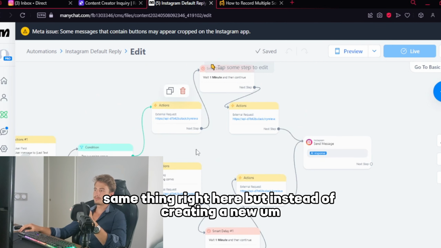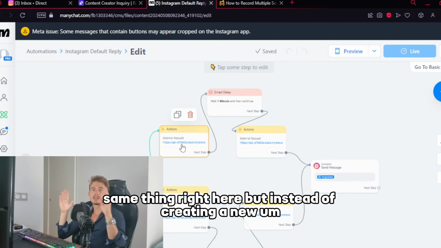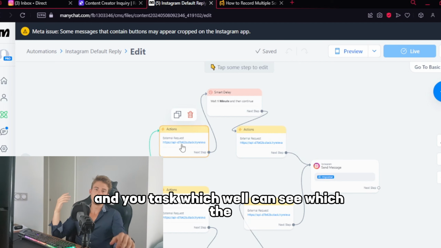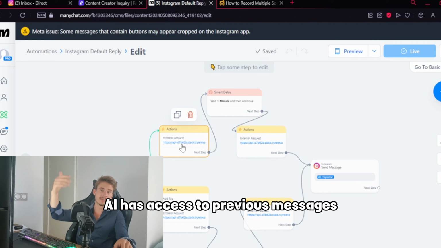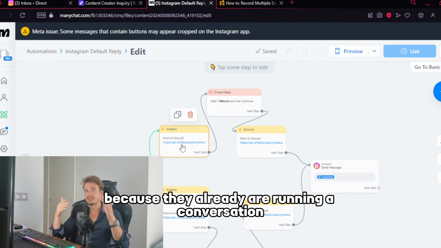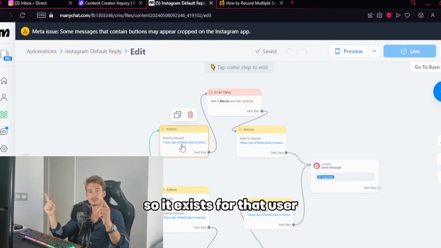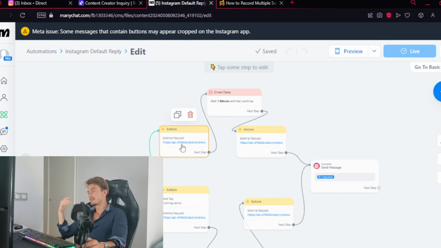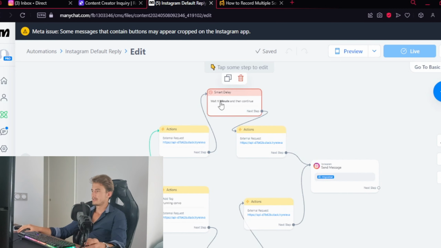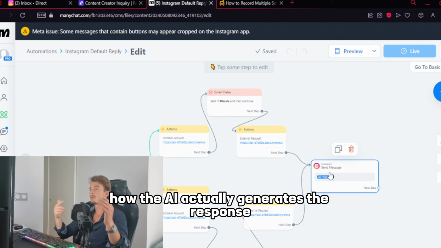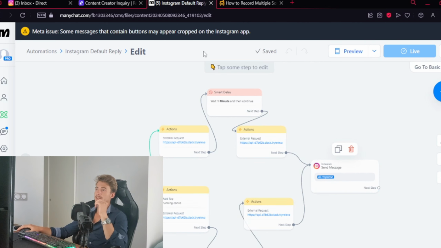Same thing right here, but instead of creating a new task, which the AI has access to previous messages, it just updates the already existing one because they are already running a conversation, so it exists for that user. And there is stored every single message they've sent. So, let me just dive into how the AI actually generates the response.